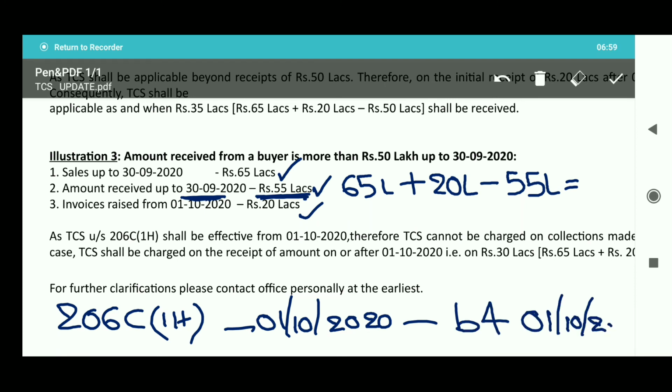Therefore, the amount received till 30th September 2020 shall not be leviable for TCS collection. So the amount received till 30th September shall be reduced. Therefore, 65 lakhs plus 20 lakhs is equal to 85 lakhs minus 55 lakhs. So TCS shall be collected on 30 lakhs.